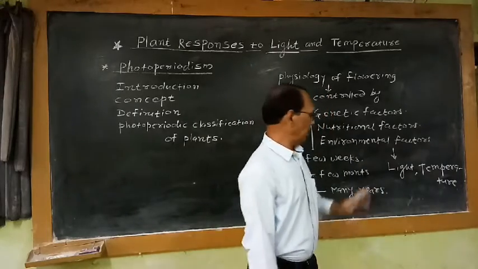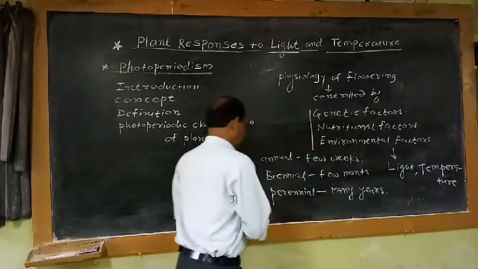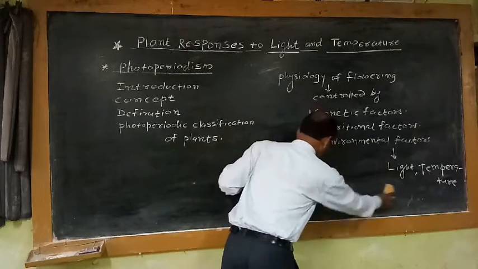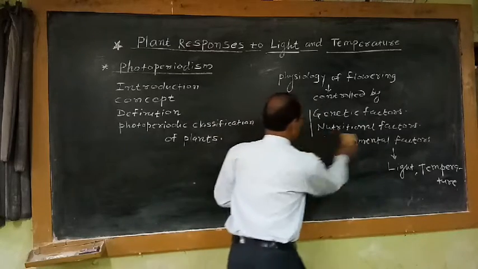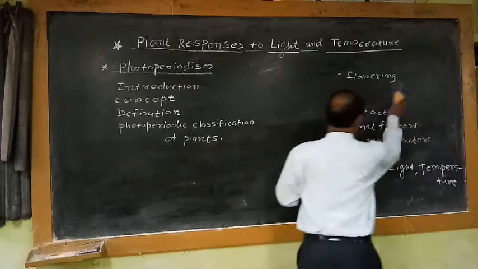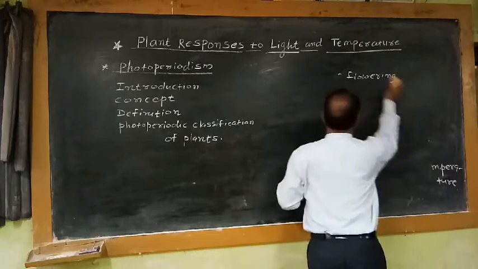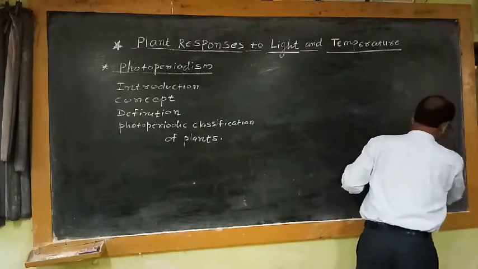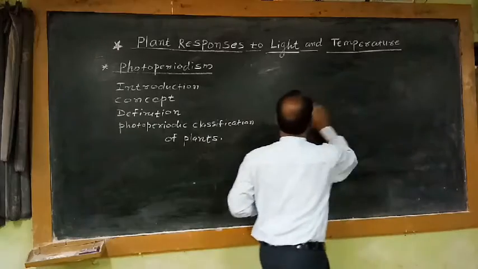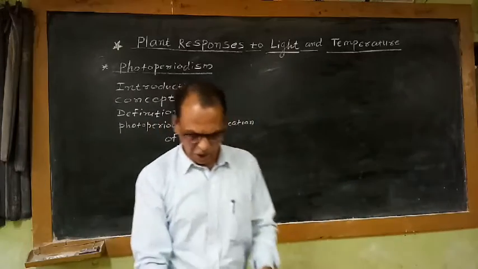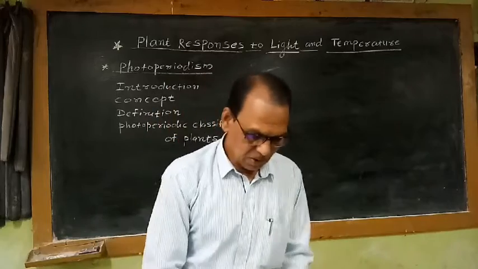Basically, low temperature. That means the effect of light is very essential as far as reproductive growth in the plant is concerned, as well as low temperature exposure also plays an important role in the initiation of flowering in plants.